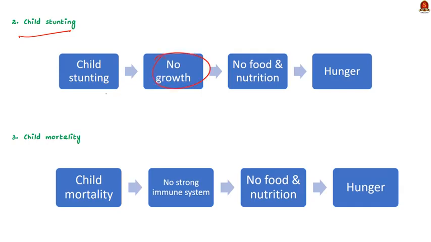This is related to growth. Here also some logic can be applied. Apart from the genetic or hereditary reason, if a child is stunted, then it means he is not getting enough food and nutrition that are necessary for growth. This is also an indicator of hunger.